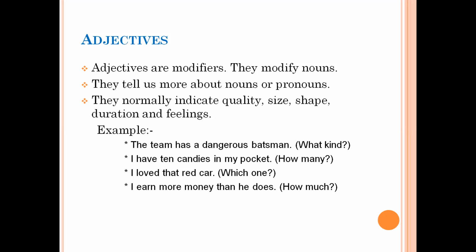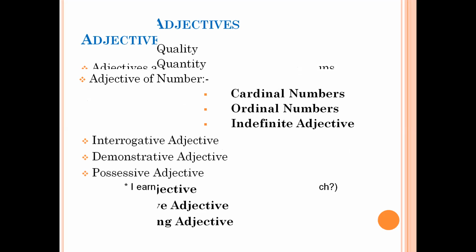I loved that red car. Here we have an adjective, that, which points out and answers the question which one. But we have one more adjective, red, which is telling us more about the car. The last one: I earn more money than he does. Over here, if we ask how much money, we get the answer more money. Because money is uncountable, we cannot use the question word how many. So when you talk about how much, the answer that we get is more. That is why more is again an adjective here.